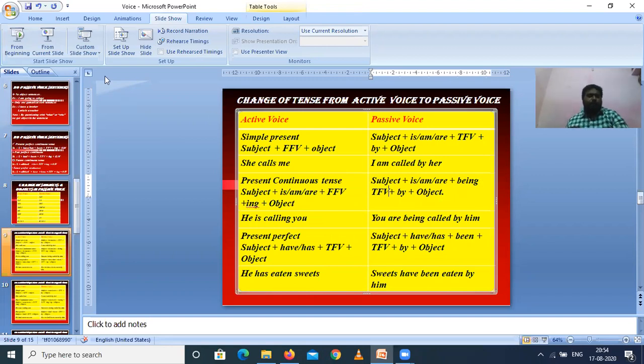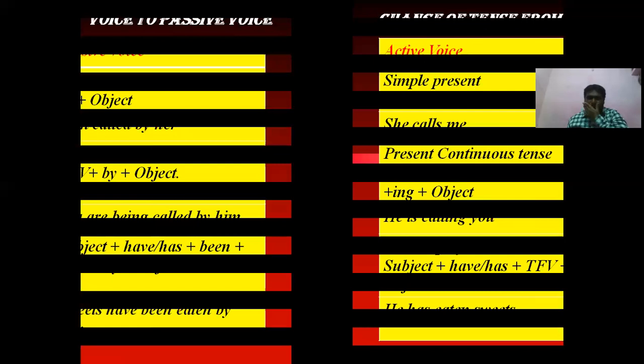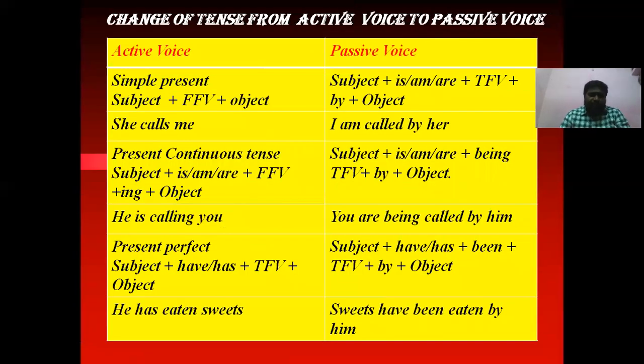So here, he is calling you. So here you is the object. Directly we have to write you itself as the subject. And is is there, but here we use are because you is plural. You are, in continuous tense be form being. You are being. And then call becomes third form, called. You are being called by him. So like that we have to change.